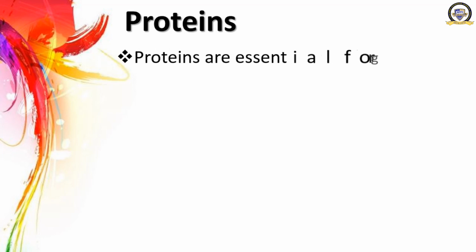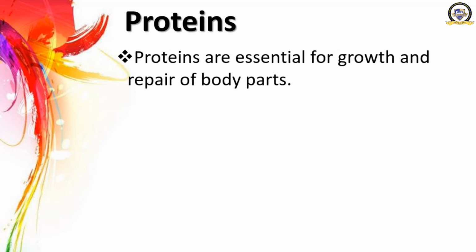Let's move on. The next main nutrient required for our body is proteins. They are known as body building foods. Proteins are essential for growth and repair of body parts. Thus they are called body building foods. Okay, now you have understood.